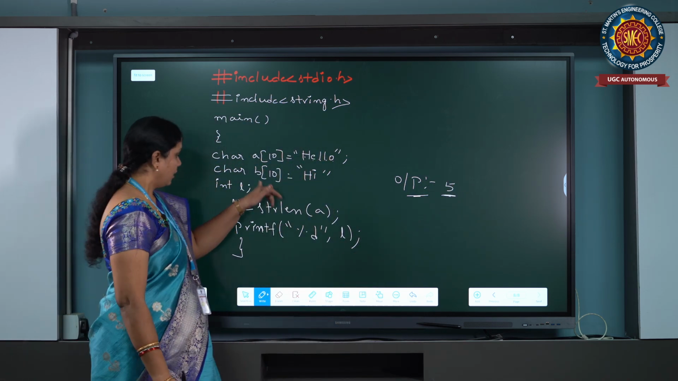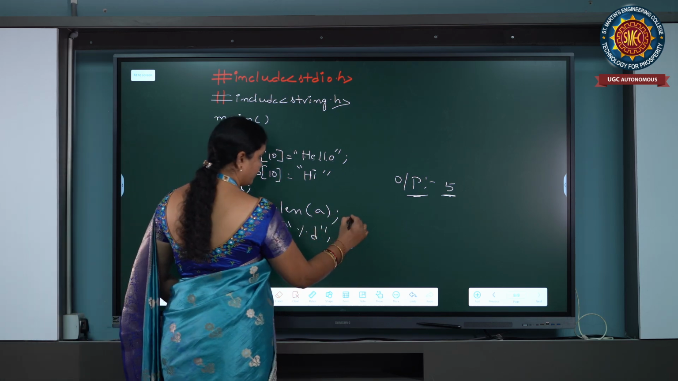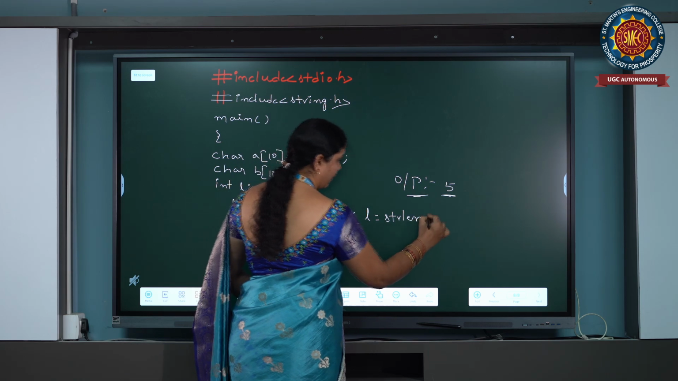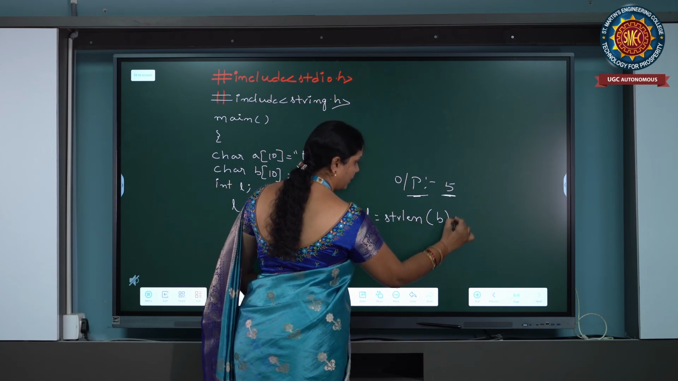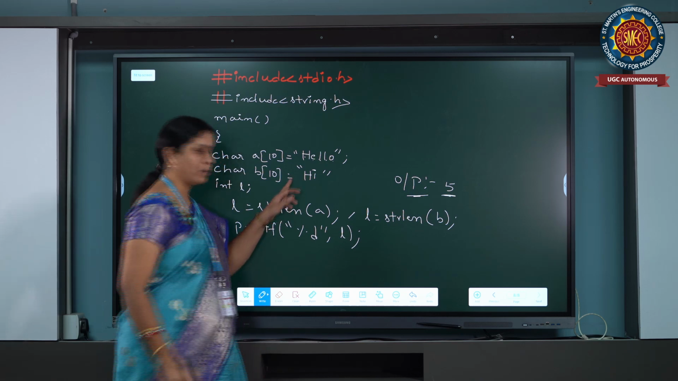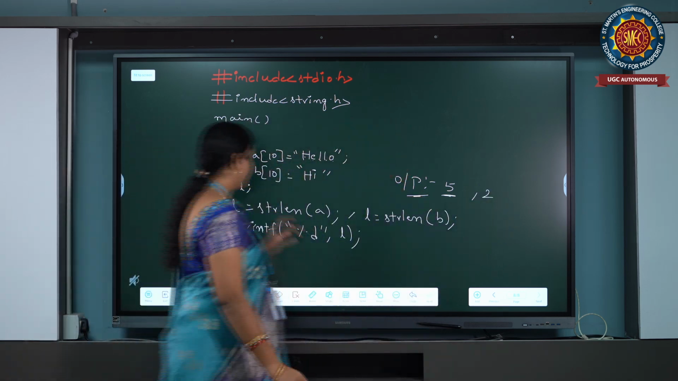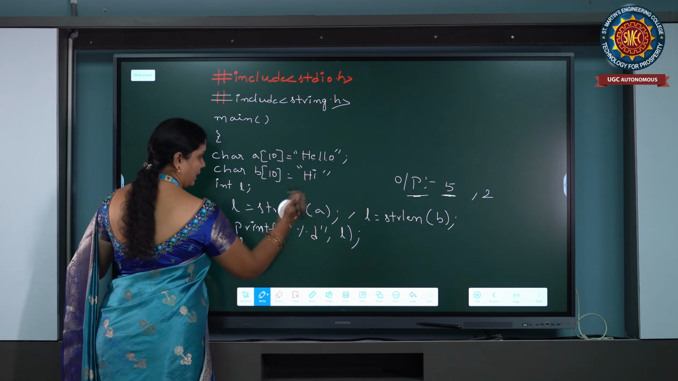If I want to count the characters in B, I have to write strlen of B. Then it is going to count the characters present in the B string and it gives the output as 2. Okay, this is about string length.